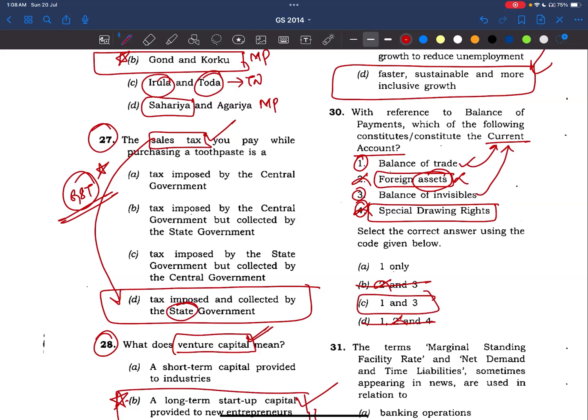Answer is sequence, right? We have seen in the 2013 paper also. Balance of payments is the most important topic from the economy, right? So let's prepare this extensively from our notes, from our sources which we are following.